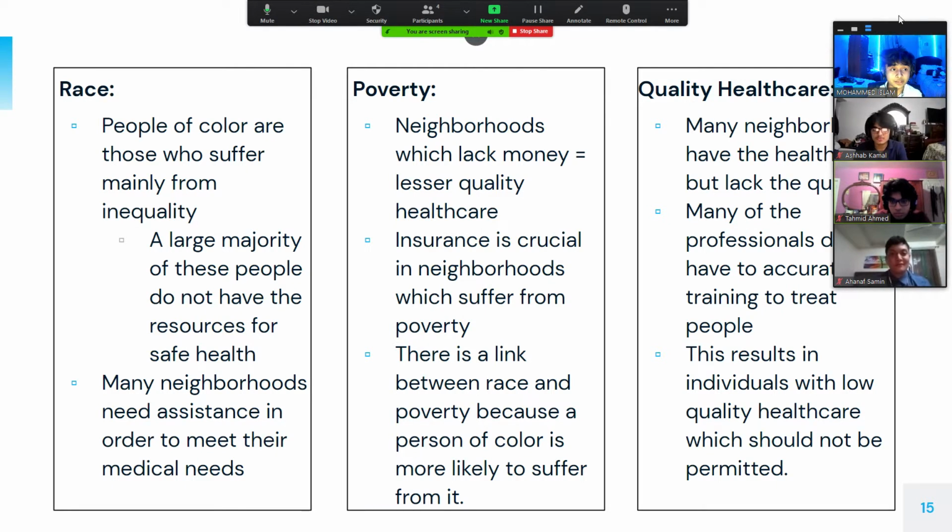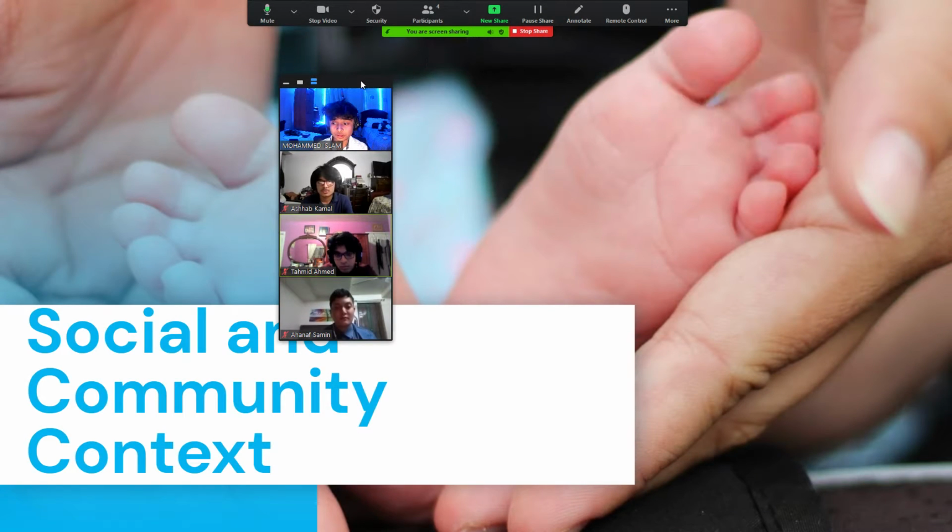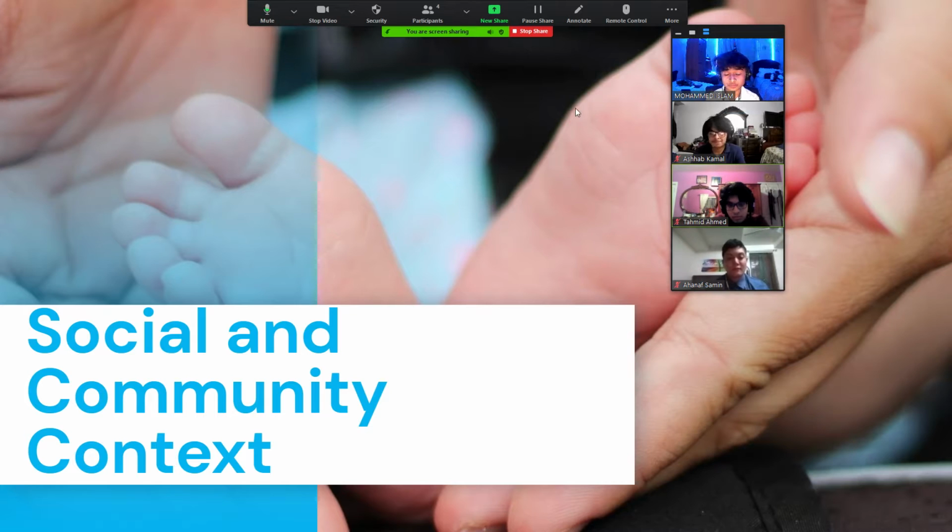Adding on, quality healthcare is also impacted with reference to certain neighborhoods. Many neighborhoods have the healthcare but lack the quality. Many of the professionals do not have the accurate training to treat people, which may be detrimental for the health of people who are treated. Now this results in individuals with low quality healthcare, which should not be permitted whatsoever because it is high stakes.